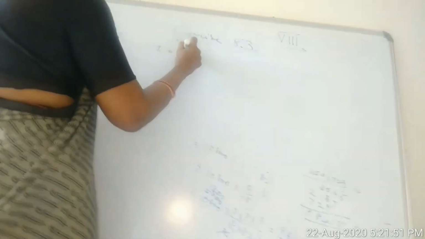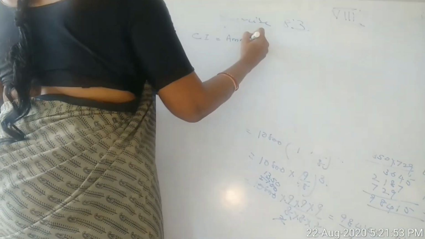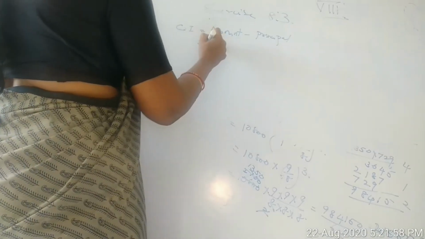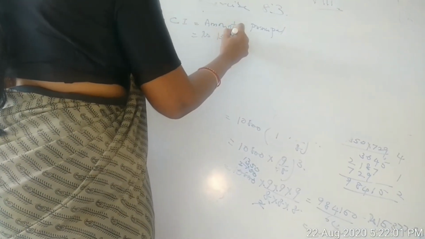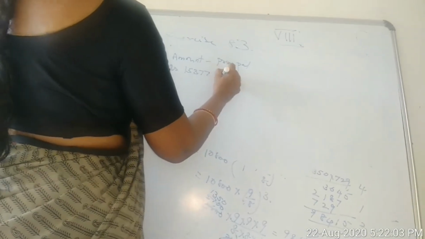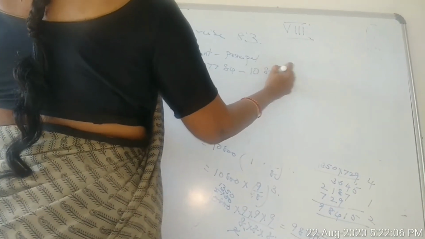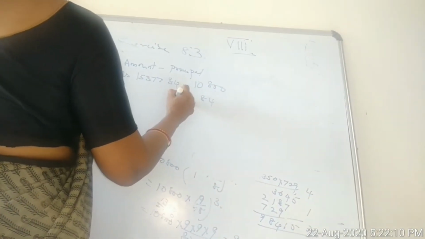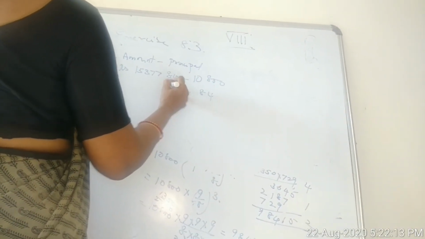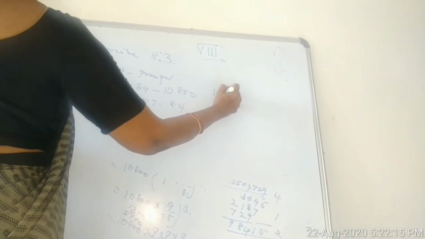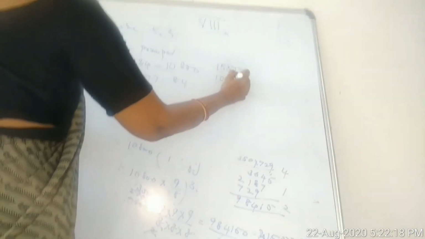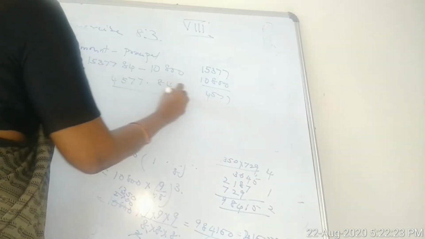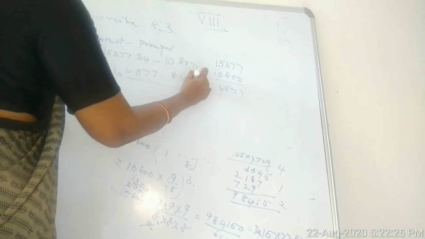CI is equal to amount minus principal, rupees 15,377 84 paise minus 10,800, which is 4,577 84 paise. This is the CI to be paid.